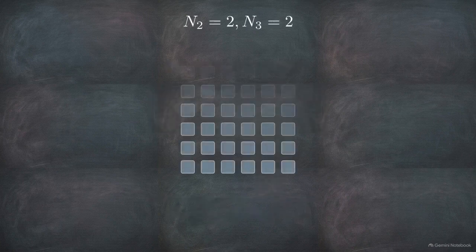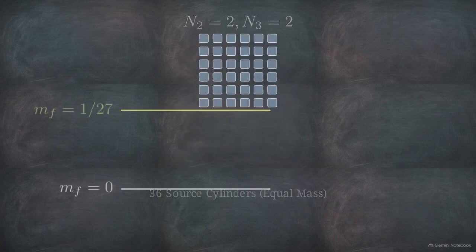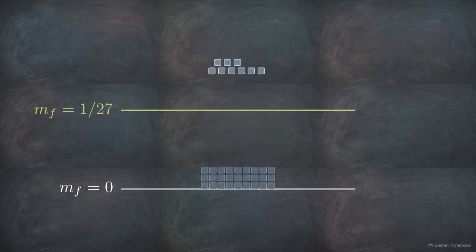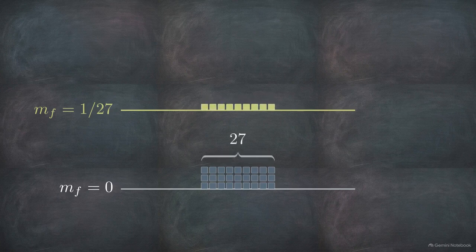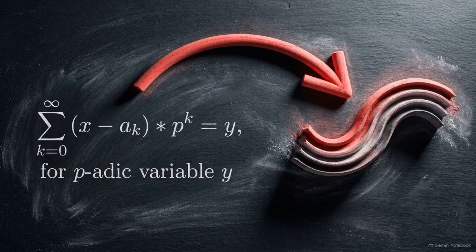The computational ledger evaluates this at a specific finite depth, n2 equals 2 and n3 equals 2. Out of 36 equal mass source cylinders tested, 27 returned a projection of exactly 0. The remaining 9 cylinders yielded a common, strictly non-zero projection. This sharp 0 versus 1/27th split proves the output is non-uniform. The finite idyllic state actively alters the real-world outcome.